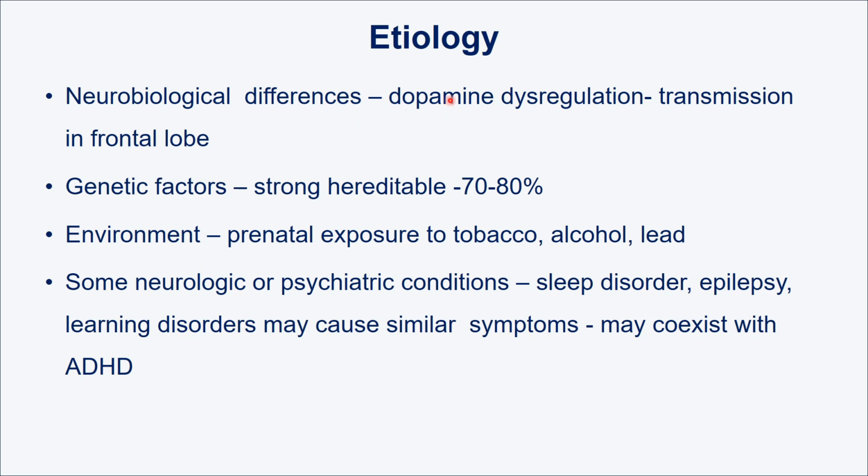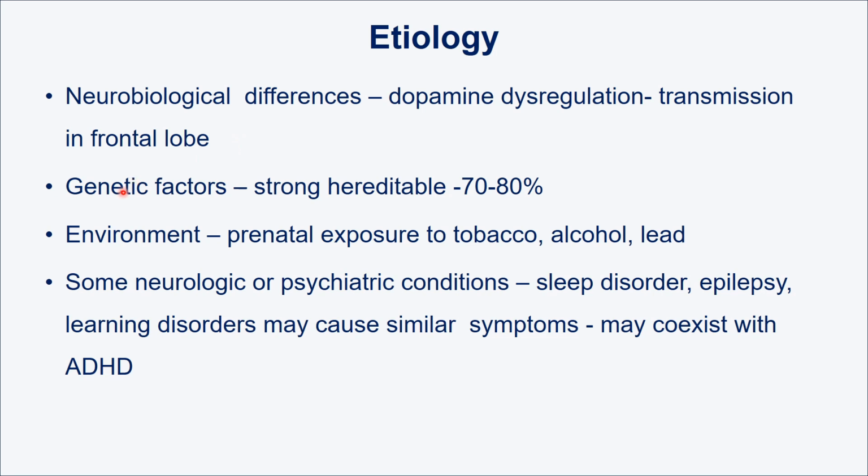So when there is dysregulation of this dopamine, the availability is less. So there is reduced transmission of this dopamine to the key centers of the brain, mainly the prefrontal cortex. Because of this, ADHD occurs because there is an imbalance.